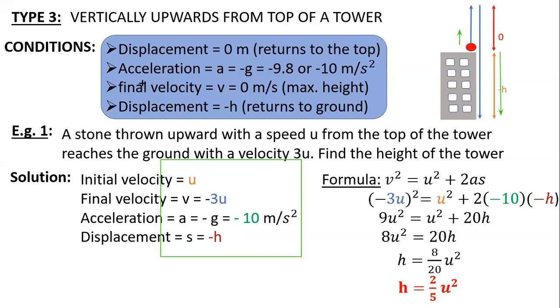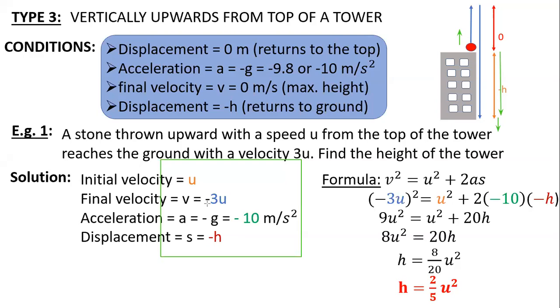Yeah, Bhupen, tell me. Sir, why will the final velocity be minus 3u? Because the direction of the velocity when it reaches the ground is downwards, when it hits the ground. The initial velocity u was upwards, and the final velocity v is downwards. So it is opposite, and opposite means in vector form you need to take it as minus.